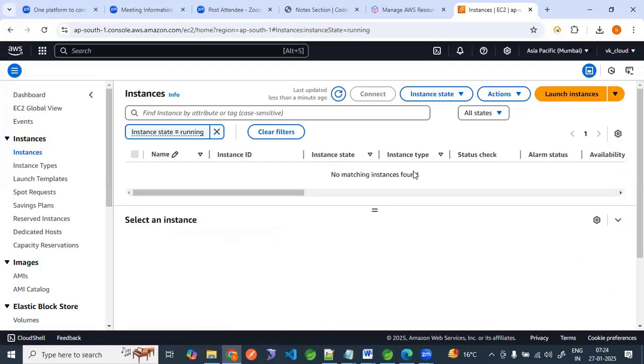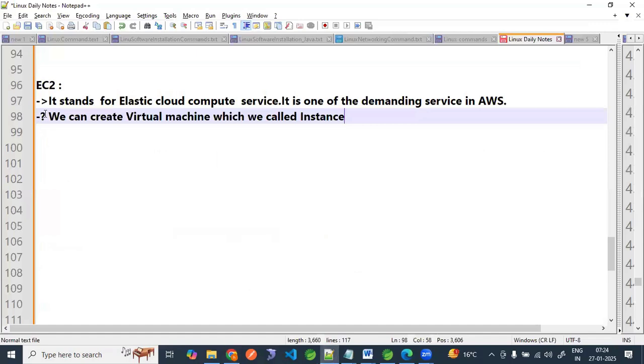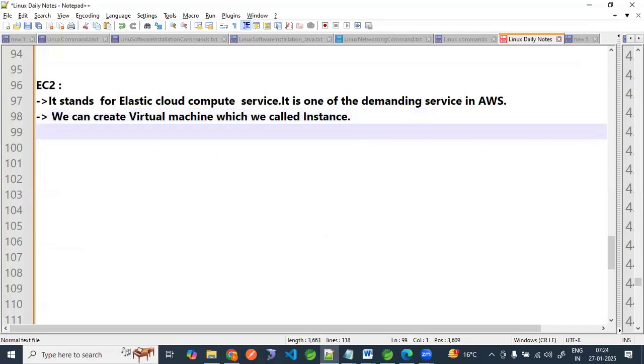how many instances are showing? Nothing is there, right? At this moment, nothing is there. So we need to understand slowly. I will show you everything one by one. Just focus, guys. Now, next, what is an AWS instance?